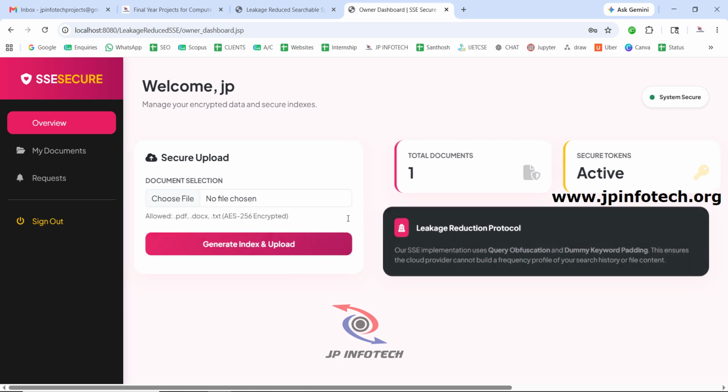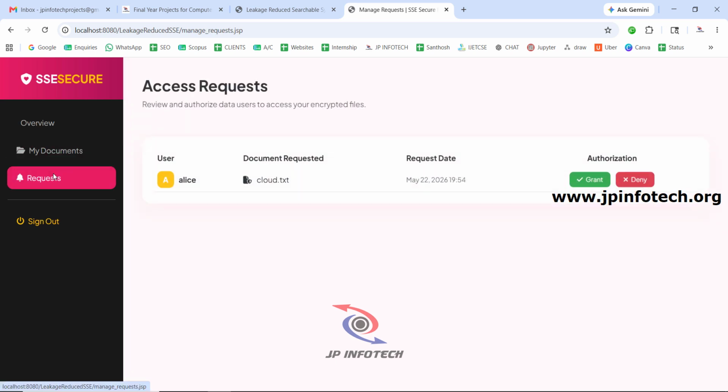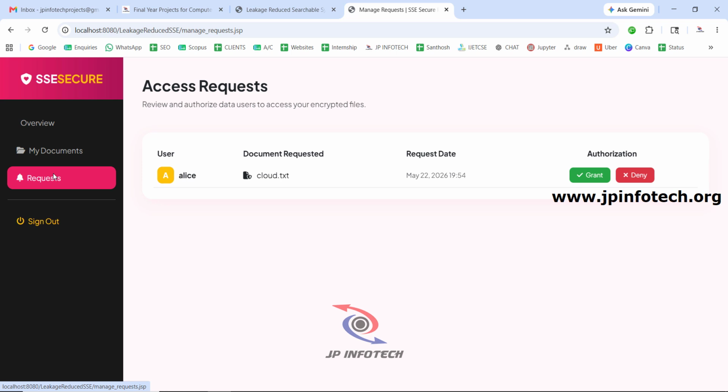So now I'm going to the data owner part. In the request part, earlier there was no request available, but now you can see one request made from the user Alice. What is the document that has been requested? Here you can see the authorization. Here the access policy is provided to the data owner. Only if they grant it can the data user access it, or else they cannot. It is completely encrypted and the files will be decrypted only after the grant has been provided, and the keyless action will operate there.